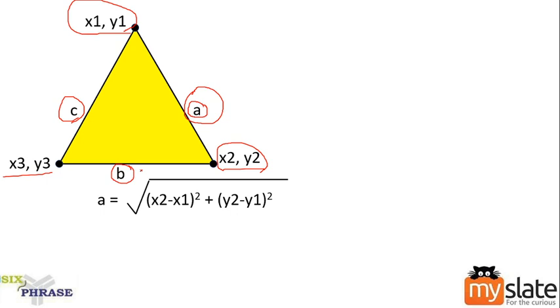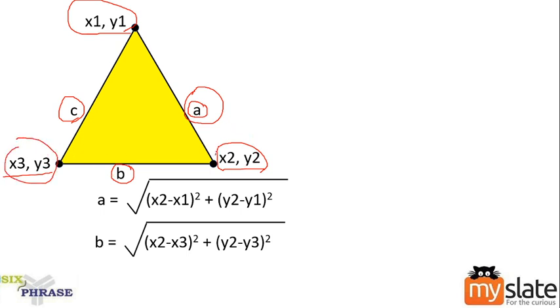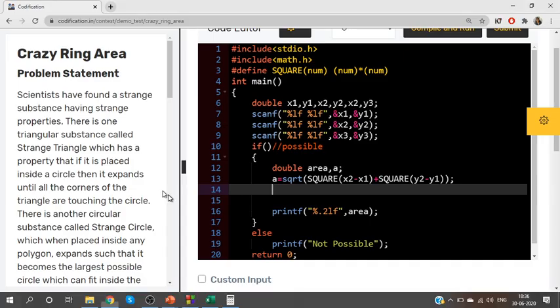Alright. Next. Along with A, I need the length of B also. How can I calculate the length of B? B is between the points x3, y3 and x2, y2. Okay. So use the same formula. Substitute the points x2, x3 and y2, y3. Okay. So let us calculate the B value.